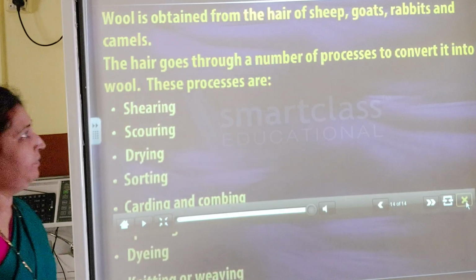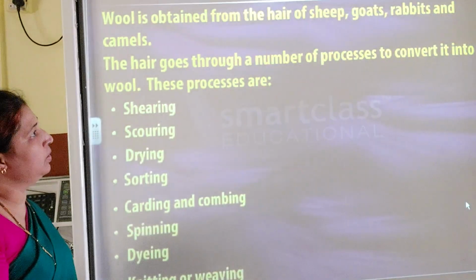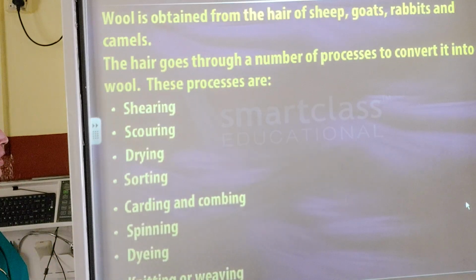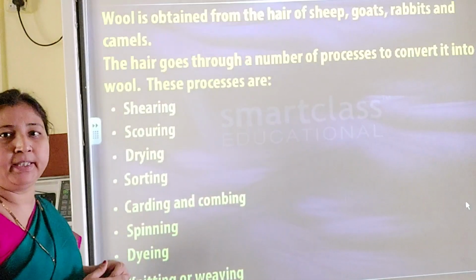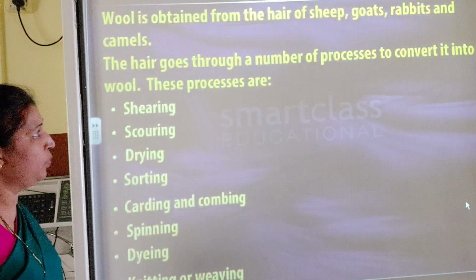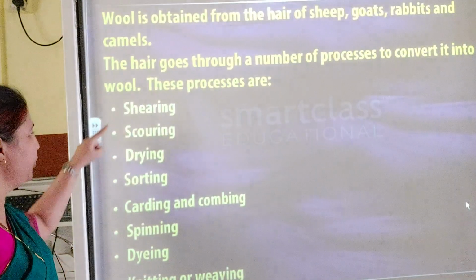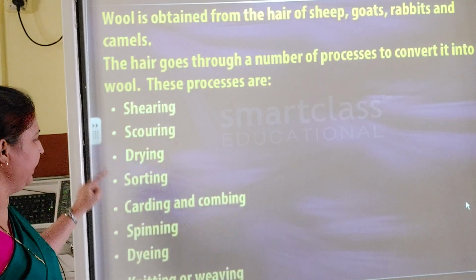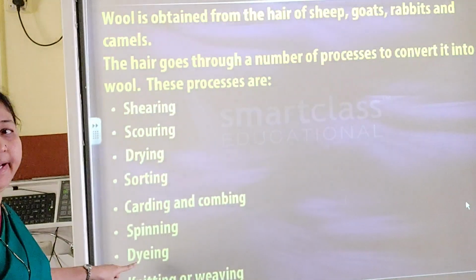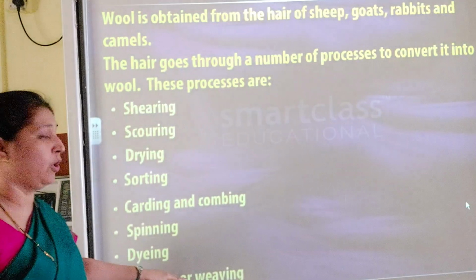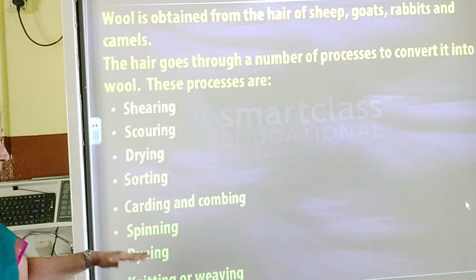So wool is obtained from the hair of sheep, goat, rabbits and camels, isn't it? Now, the hair goes through a number of processes. How is it converted? This hair is converted into wool. So there are steps in the textbook given: shearing, scouring, drying, sorting and dyeing. So here carding and combing, spinning, knitting or weaving, these you have learned in 6th standard.